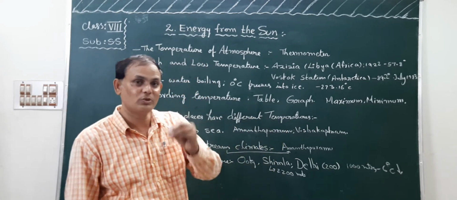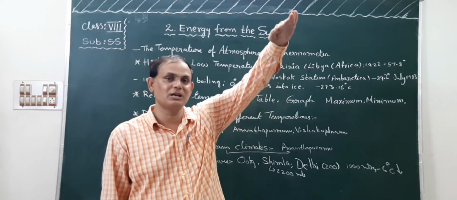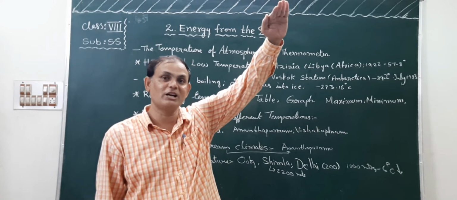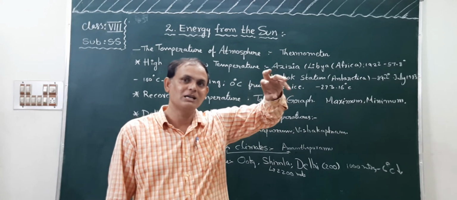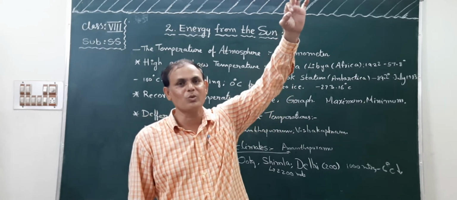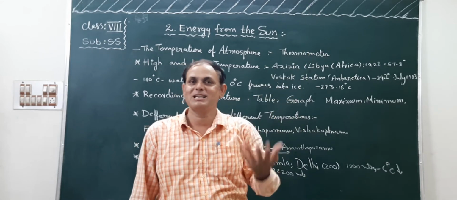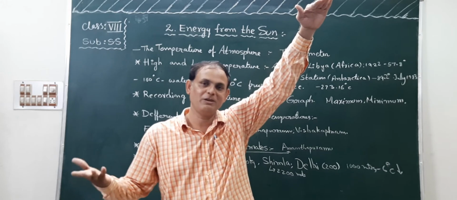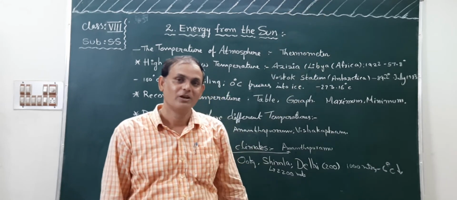For example, you take Simla conditions. Simla's height from the mean sea level is 2200 meters, children. That is why even though it is summer, the temperature is so cool. It will record low temperature. What is the reason? Because it is a very high place from the sea level. How many meters height? 2200 meters height.